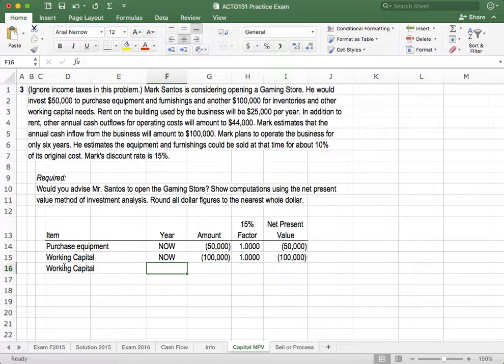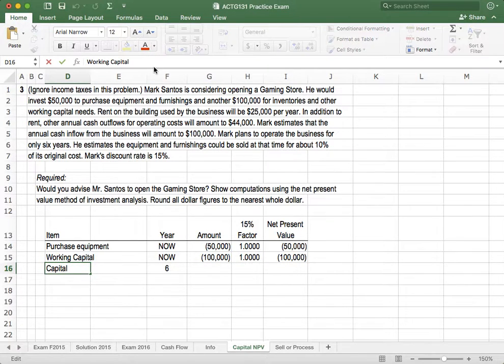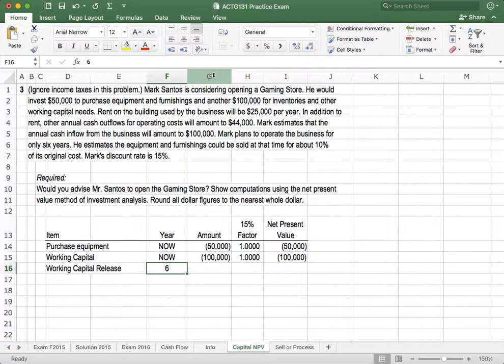We had to pay it out as a use for, I'm looking for 6 years, and now at the end of the 6th year, we can use it as a source again. So this is going to occur, let me write working capital release. We're going to treat this as an inflow because we no longer have to restrict the cash.